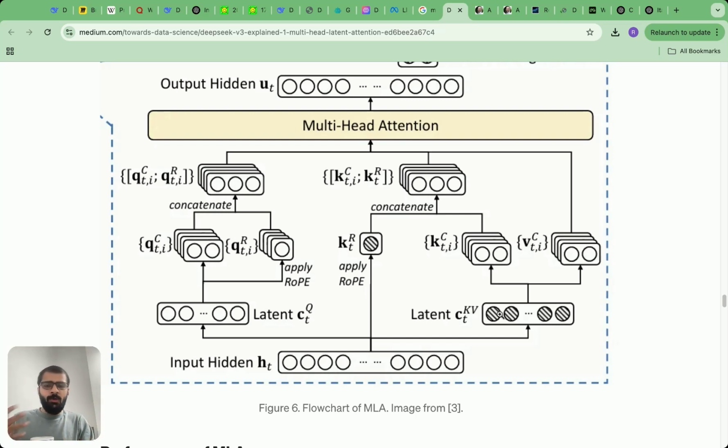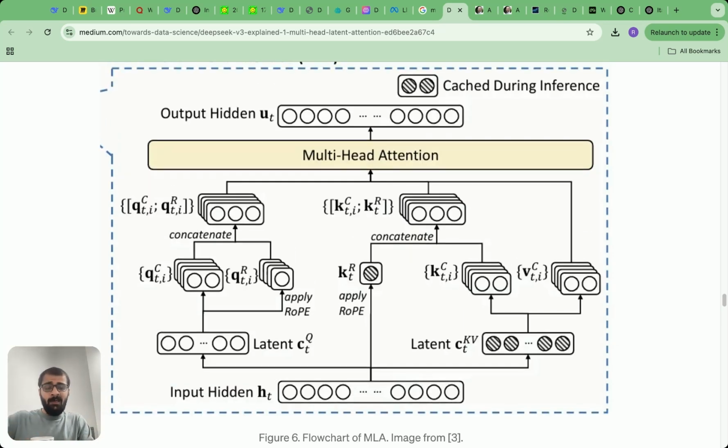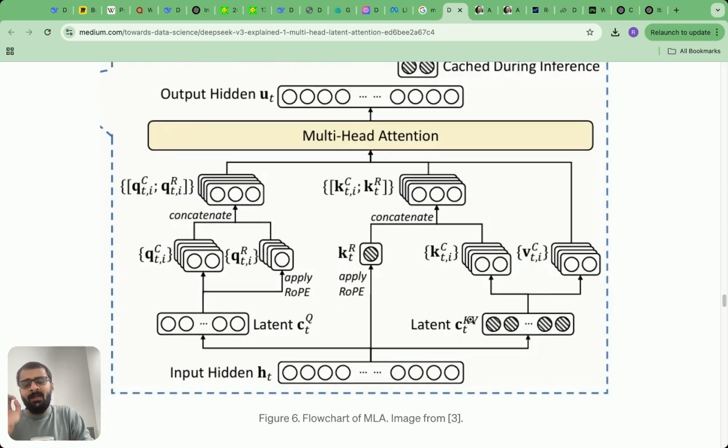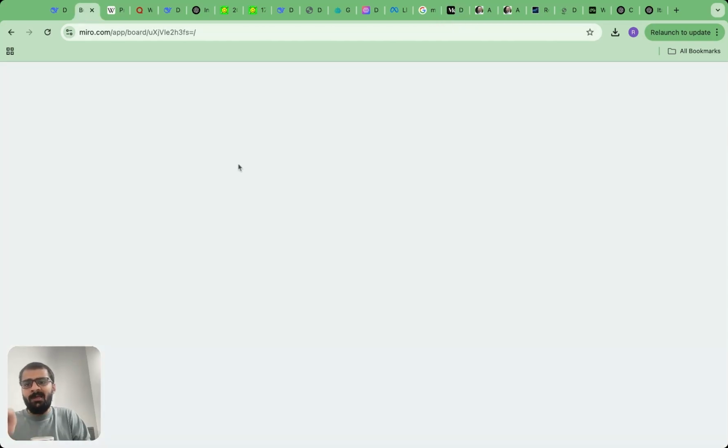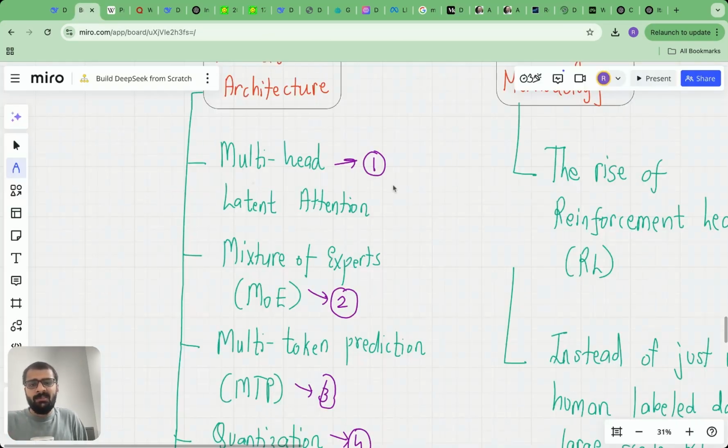Don't worry if you don't know what these terms mean right now. We will cover all of this in subsequent lectures, but for now, you should understand that they did this special type of key value caching in the latent space, so that the attention mechanism computation becomes much more efficient. It takes up less space and it's computationally also fast. That's one change which they made. So this was the multi-head latent attention, which was the first thing which we discussed.